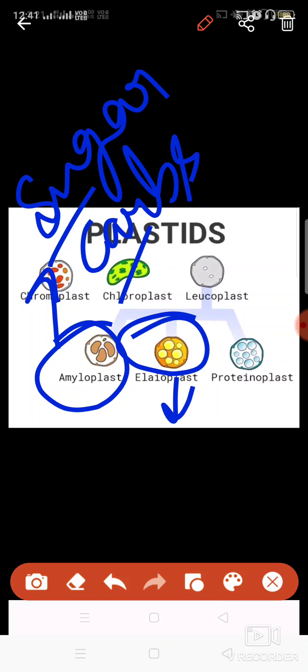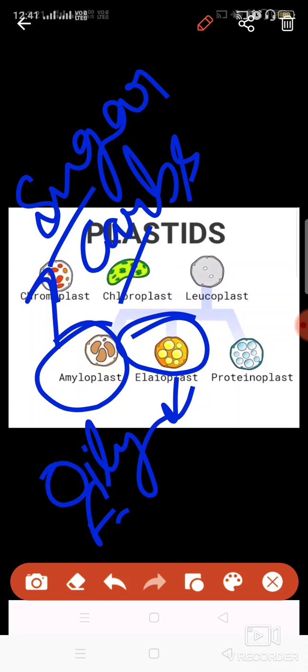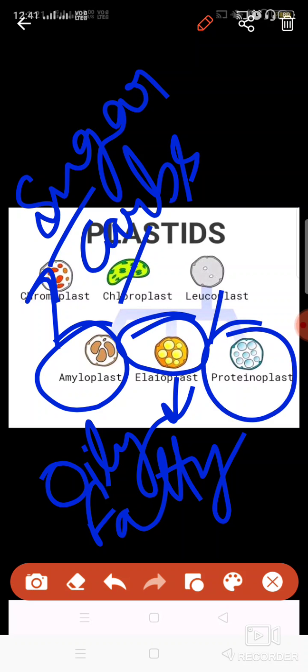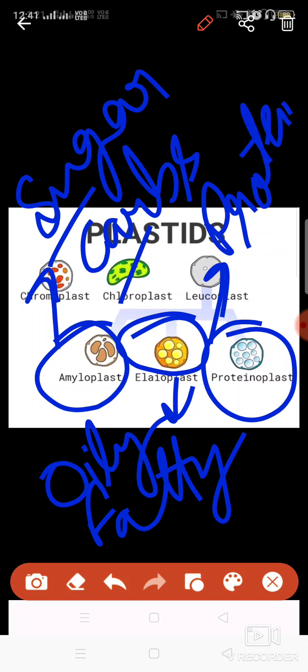Elioplast is helpful in storing the oily substances or the fatty things. Oils or fats are stored by the elioplast. And proteinoplast, this name is suggesting its function, that is storage of proteins.